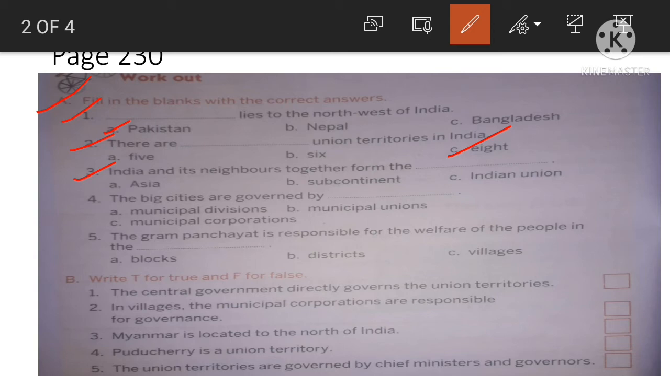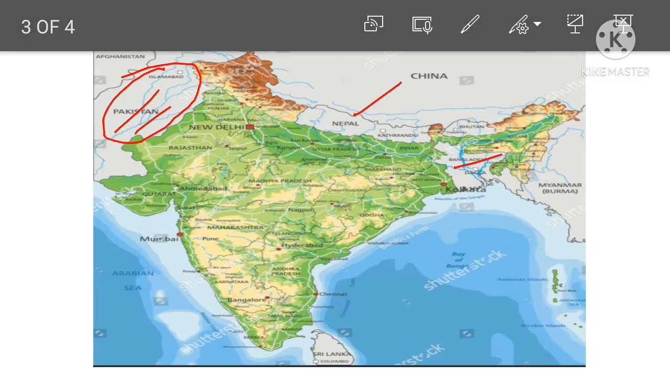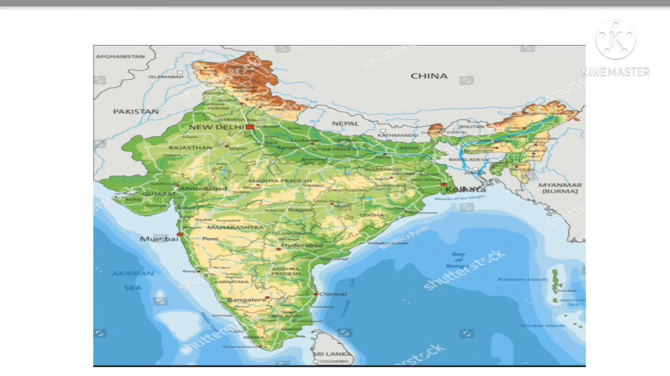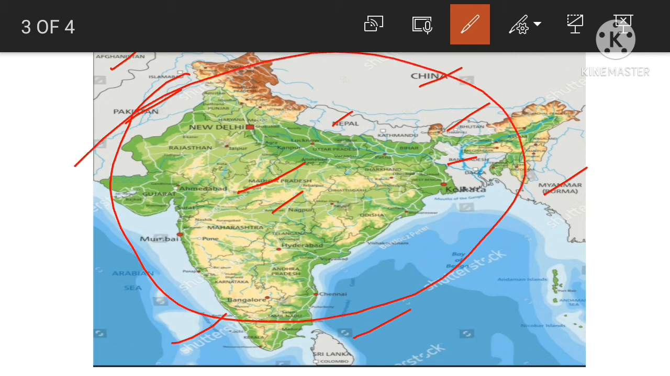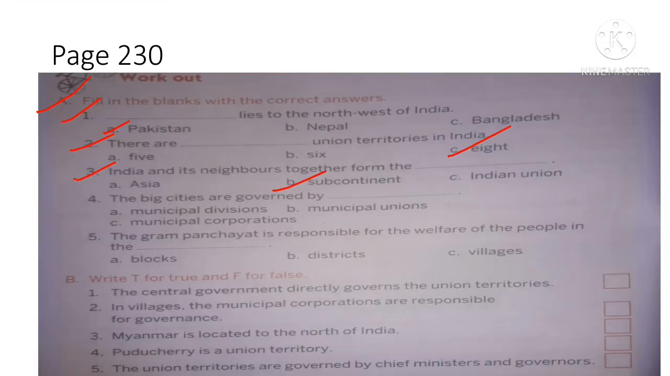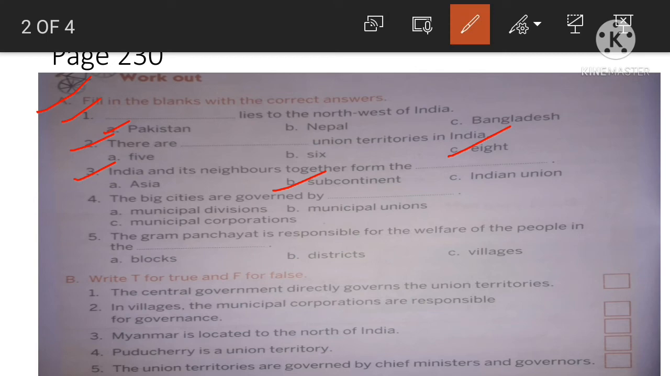So India and its neighbors together form the subcontinent. Here, as we can check it out, this is the Indian map. This is India, Afghanistan, Pakistan, China, Nepal, Bhutan, Myanmar, Bangladesh, Sri Lanka, Maldives. So India, along with all the 9 neighboring countries together, covers large portion of Asian continent. So altogether, it is known as subcontinent. Okay. So the correct answer will be subcontinent.